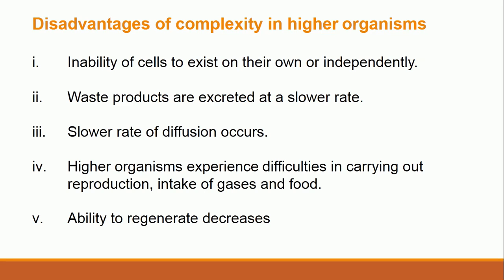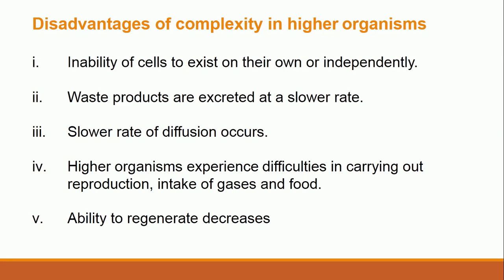Okay, the last one here is that the ability to regenerate decreases. What do we mean by regenerate? Some simple organisms, when they lose a part, are able to regenerate it and make it back. Lost parts can be regrown or replaced, but in higher organisms it's not possible.